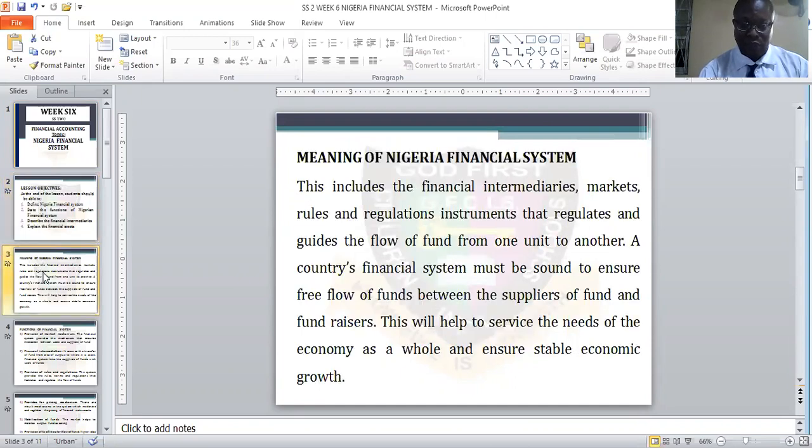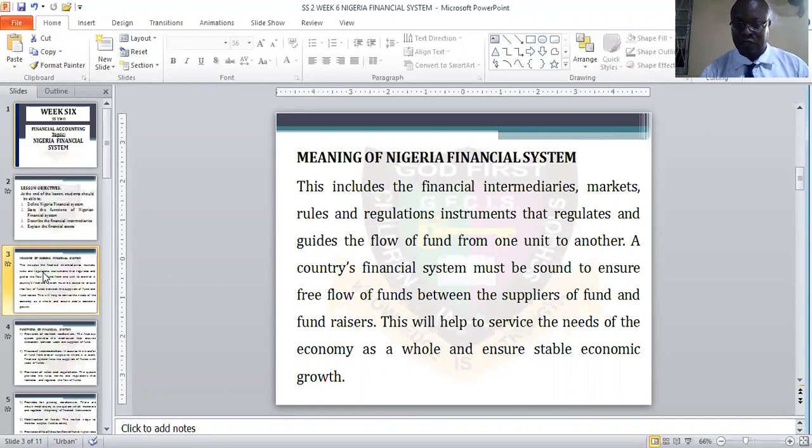So let us look at financial system. Financial system is also the financial intermediaries, markets, rules, and regulation instrument that regulate and guide the flow of fund from one unit to another. So the flow of funds needs to be guided by the Nigerian financial system.